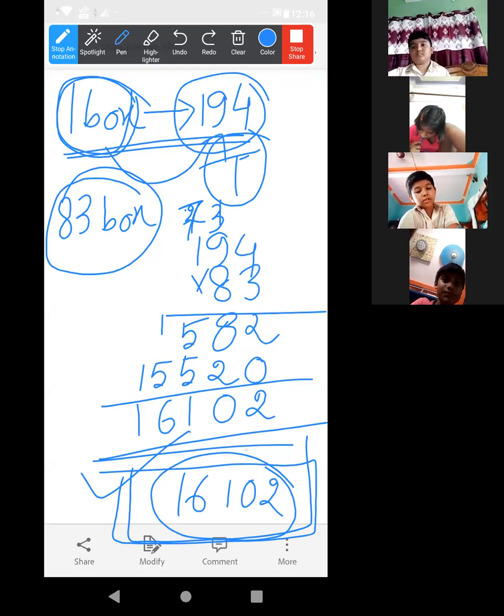Now F and G are left. Let me explain number F. This one is completed, so I'll erase the board.